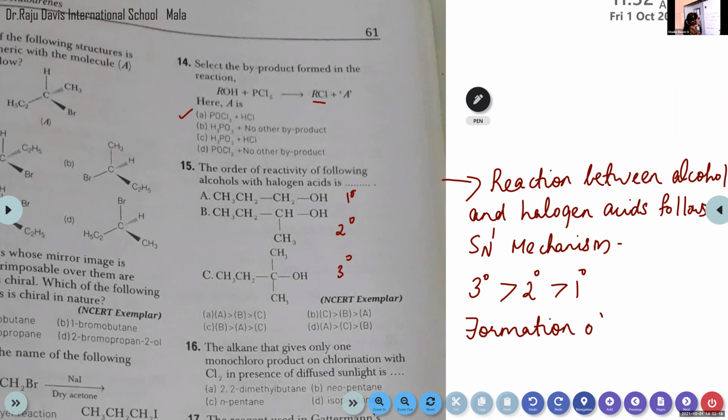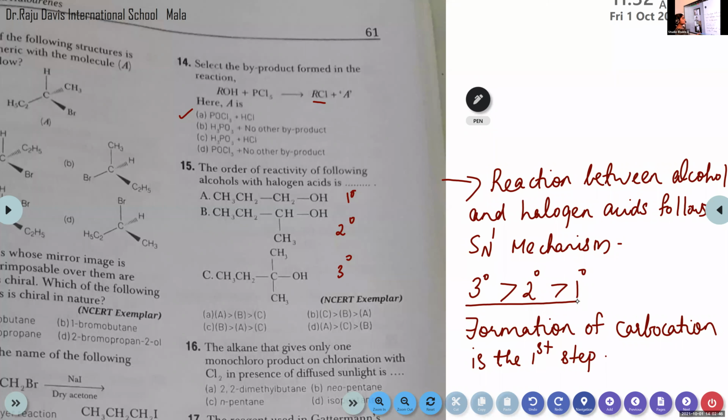In this first step, if the carbocation is tertiary, that is more stable. If more alkyl groups are present on a carbon atom, that is a more stable carbocation. So the stability of carbocation is always tertiary greater than secondary greater than primary.